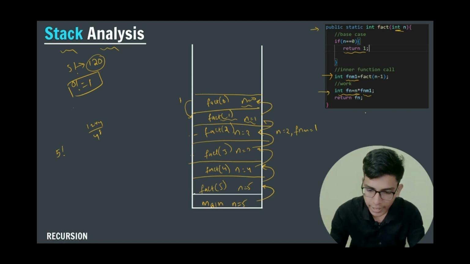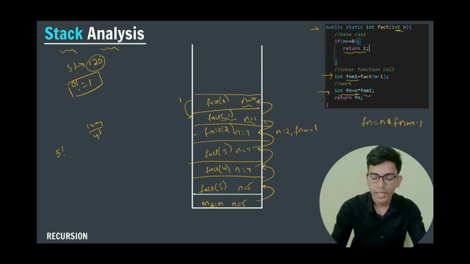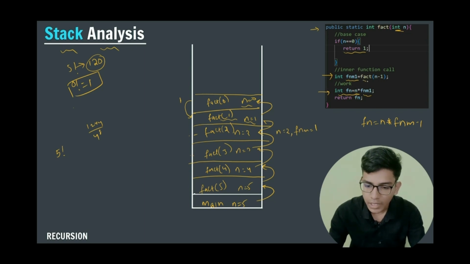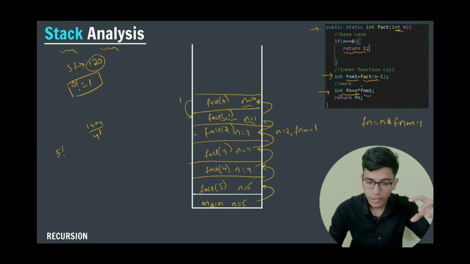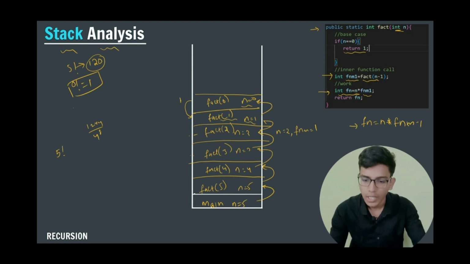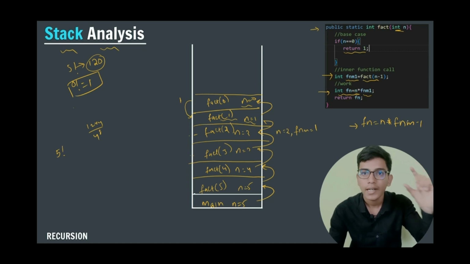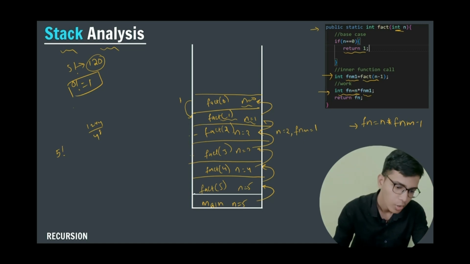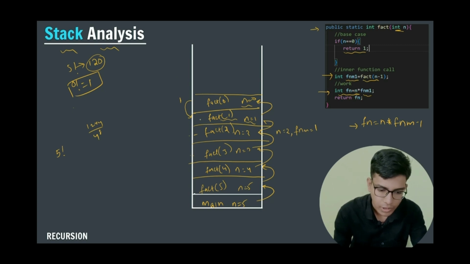That is, factorial of n is equal to n into factorial of n minus 1. So whatever values I am calling, those values I am returning. Right, I hope you have understood. Factorial of n is equal to n into factorial of n minus 1. So whatever value my call stack returns, that will become the factorial of n minus 1. Okay, right, here I will return 1. After that, I am performing n into 1. So this will return me 2. So here n value is 2, and this value will give me 1. So 2 into 1, so here I will return 2.